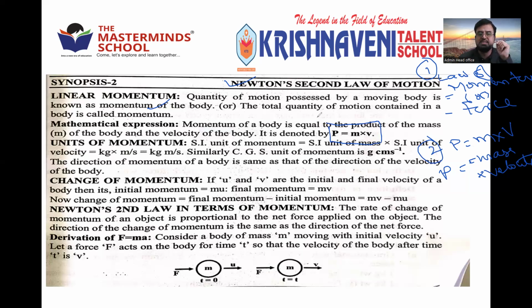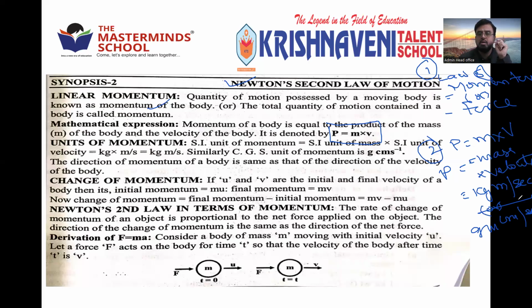So the mathematical expression is there, right? If you want to give more momentum, more force is required. Units: mass is measured in kg, velocity is measured in meter per second. So kg meter per second, or you can write gram centimeter per second in the CGS system. Any of these you can write as the unit of momentum.